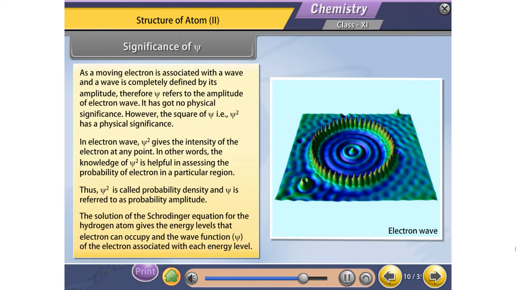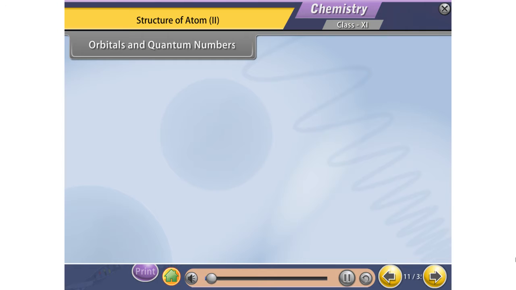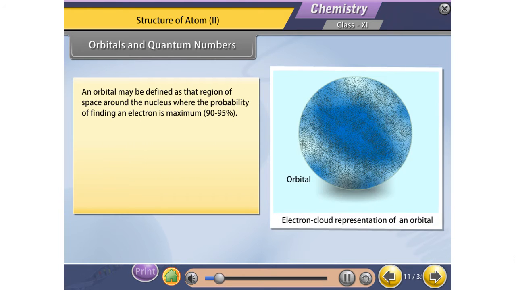The solution of the Schrodinger equation for the hydrogen atom gives the energy levels that the electron can occupy and the wave function of the electron associated with each energy level. Orbitals and quantum numbers. An orbital may be defined as that region of space around the nucleus where the probability of finding an electron is maximum.